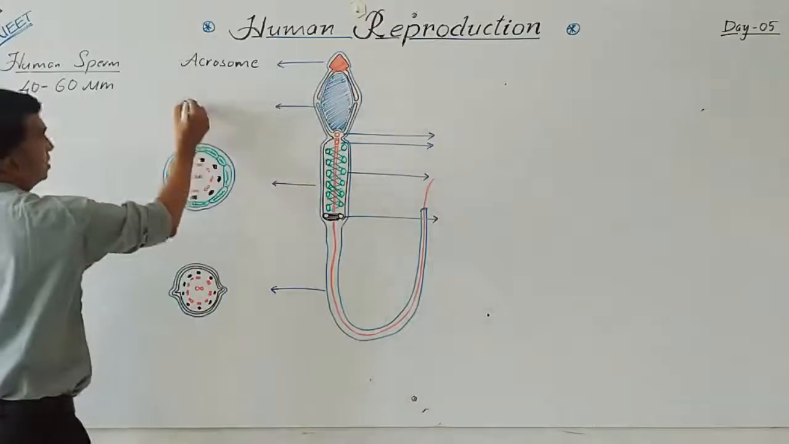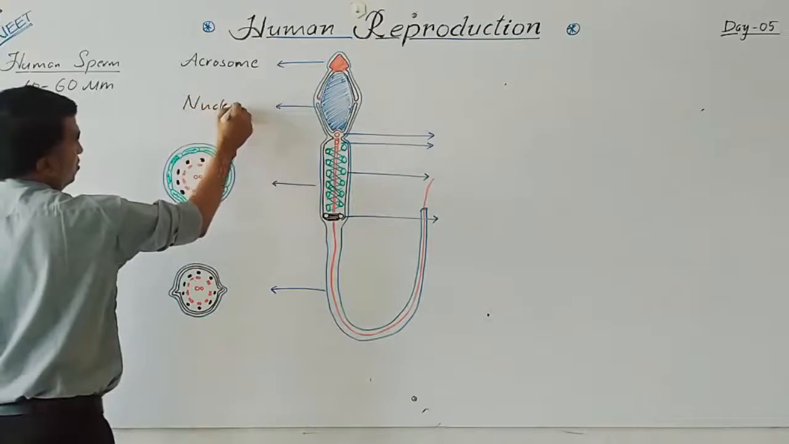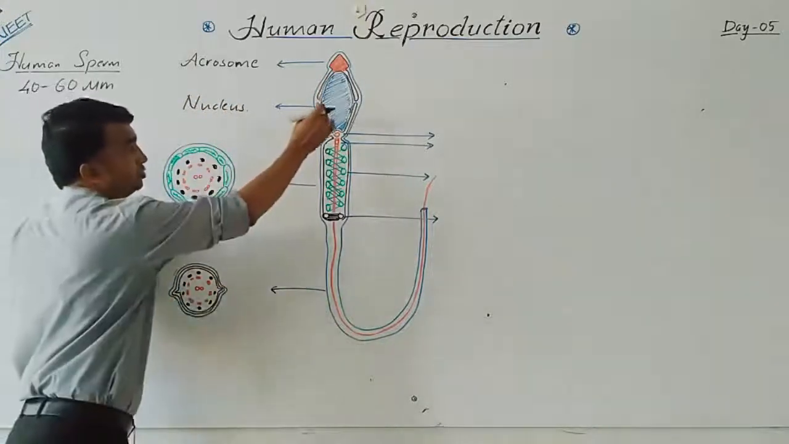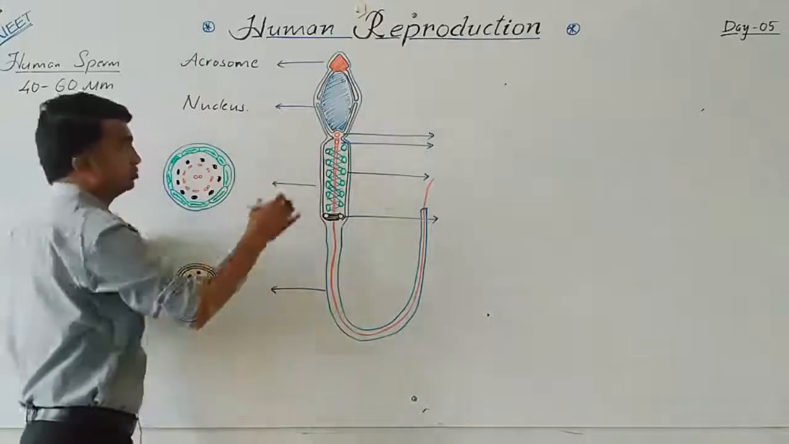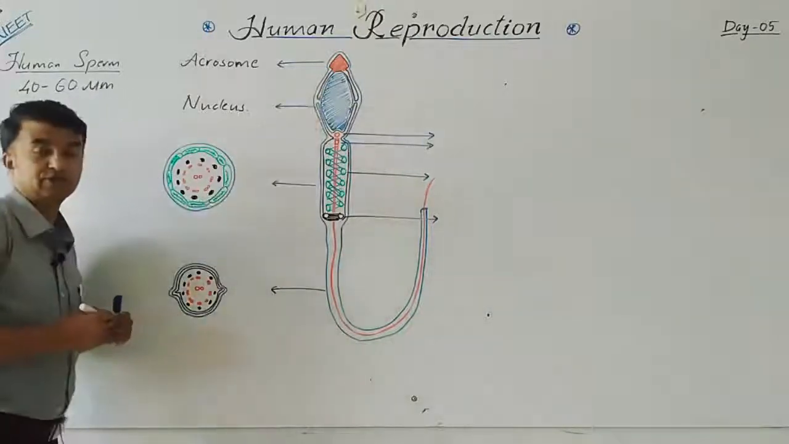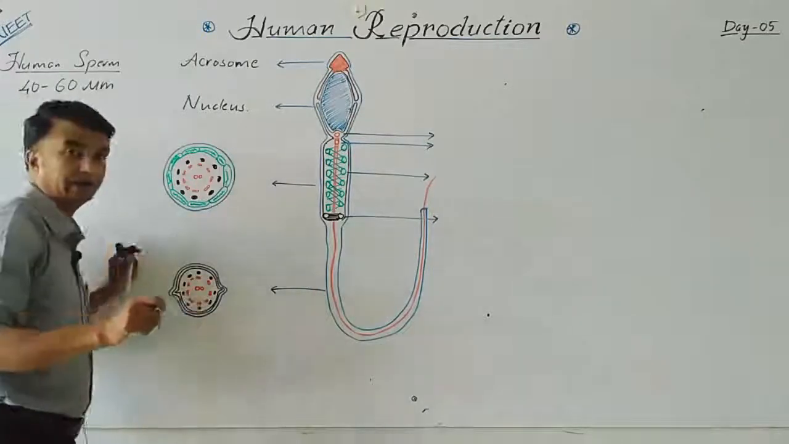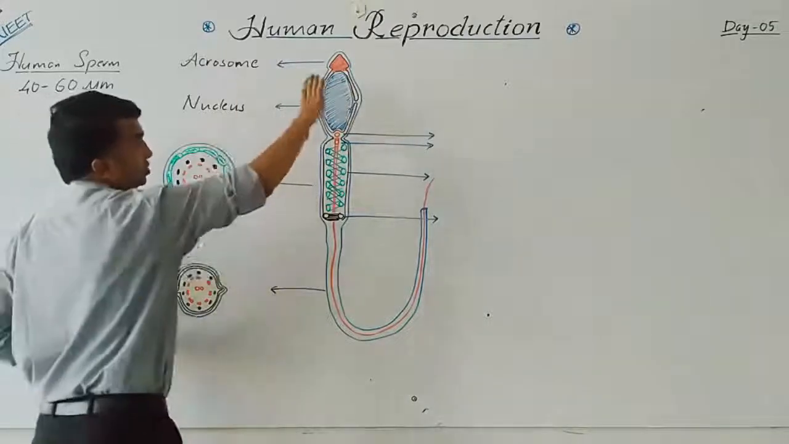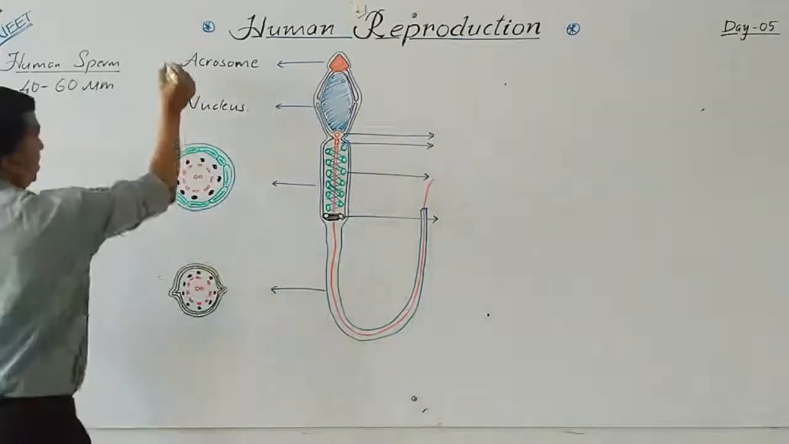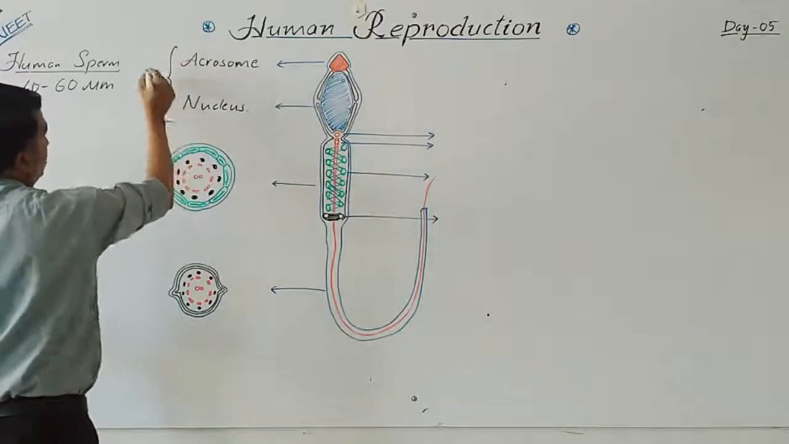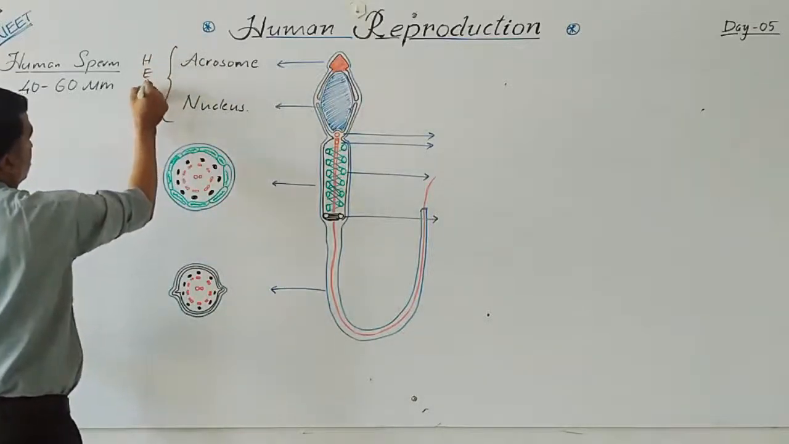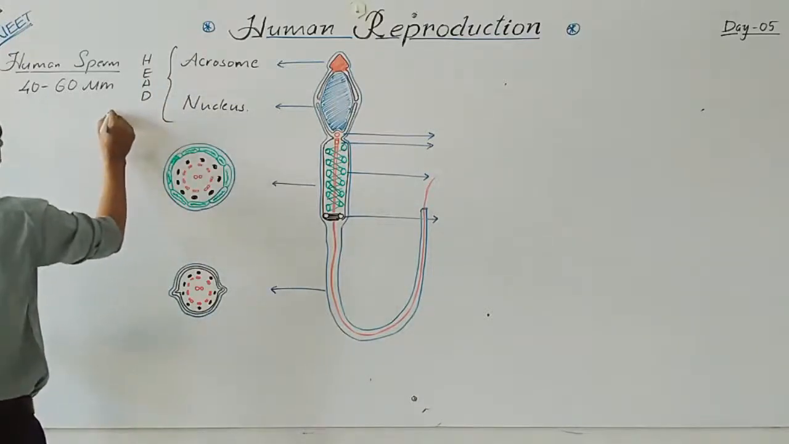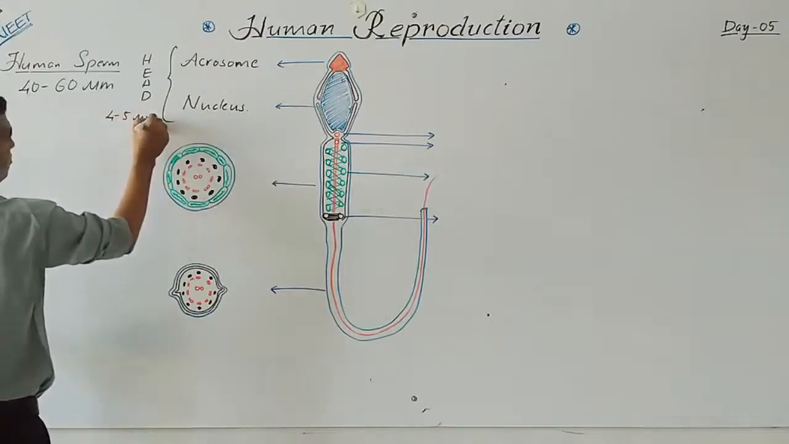So this is the nucleus, where the chromosomes are highly condensed. It is highly difficult to distinguish where the nucleolus and where the chromosomes are present. This transformation, the condensation of the nucleus, takes place during the spermiogenesis only. The nucleus is present in the head region. So this is the head region. The acrosome and the nucleus collectively come under the head region, which is almost 4 to 5 micrometer in length.